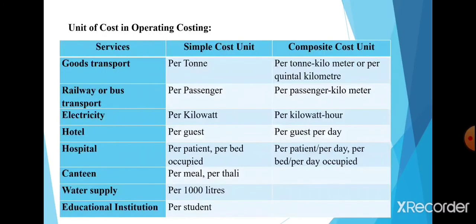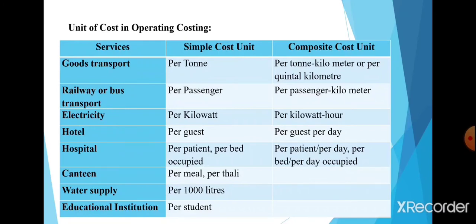How to determine a suitable cost unit for cost ascertainment in operating costing. The method of computing operating cost is simple. The expenses of operating a service for a particular period are grouped under suitable headings, and their total is divided by the number of service units for the same period, and thus cost per unit of service is obtained.